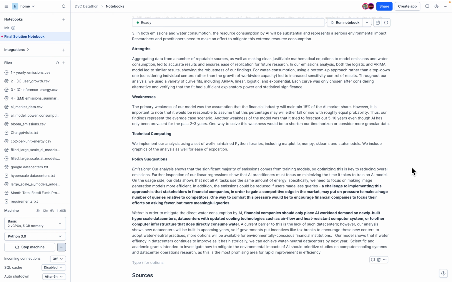So our analysis shows that the significant majority of the emissions comes from training the models, not just operating them. And on the usage side, our data shows that not all AI tasks are weighted equally in terms of energy consumption as well as emissions. The challenge is to minimize things like the number of queries as well as make more meaningful queries, for example. In addition, financial companies should opt to put their AI workloads on newer AI hyperscale systems and those that reduce the amount of water consumption.